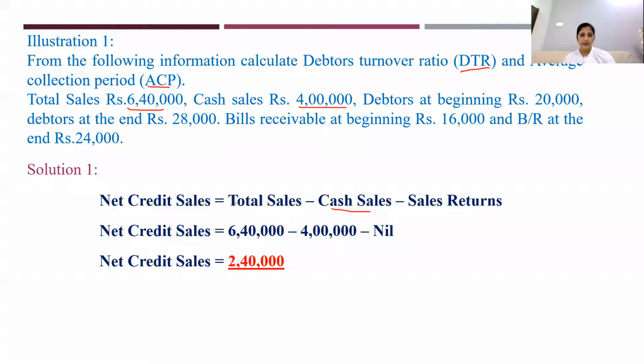So what I have done is I have substituted the value of total sales, 6,40,000, minus cash sales, 4 lakhs. We don't have anything for sales returns. Even if you don't write it, it's fine, I have just taken it. Okay, so net credit sales is 2,40,000.